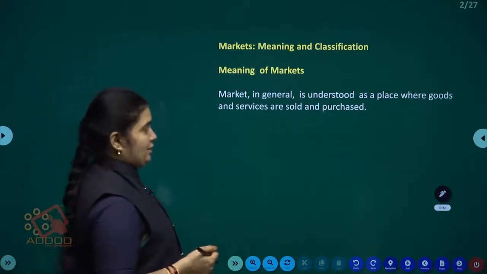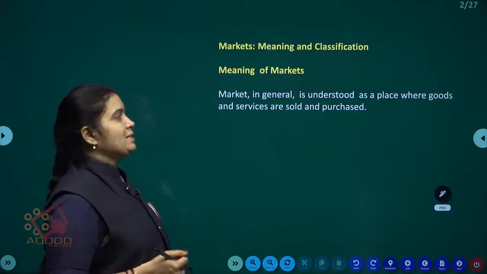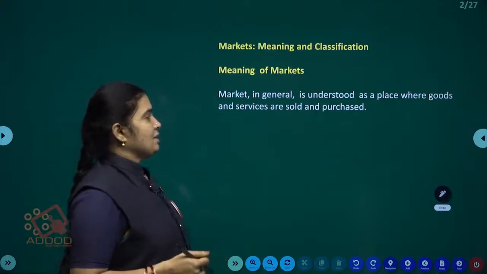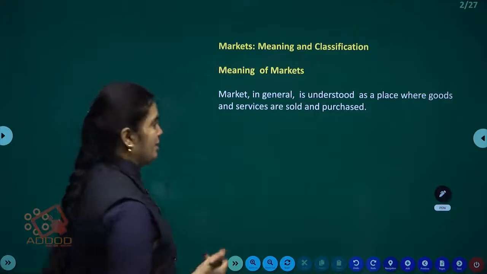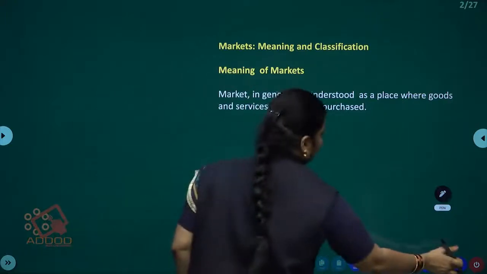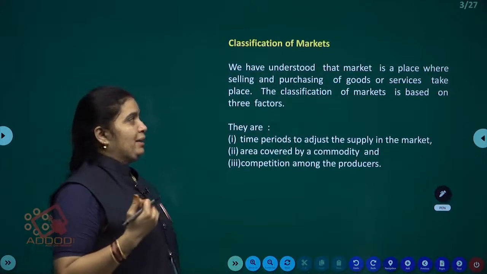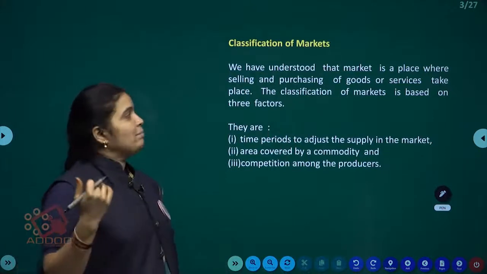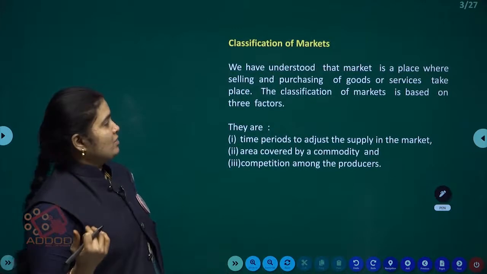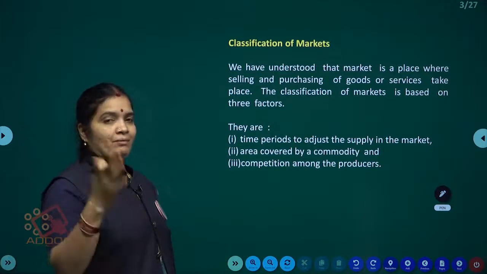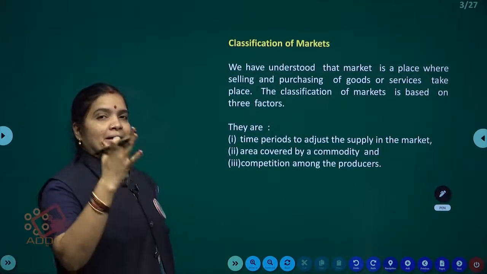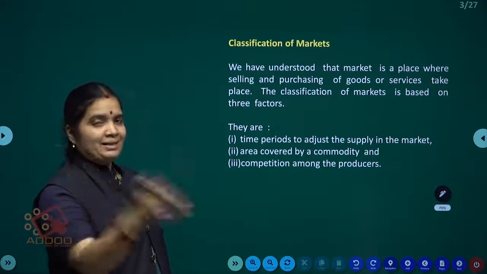Market in general is understood as a place where goods and services are sold and purchased. Already I gave the definition. We have understood that a market is a place where selling and purchasing of goods or services take place, the place where the buying and selling activity happens.